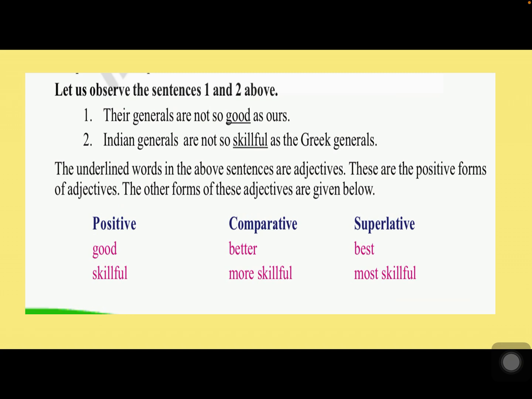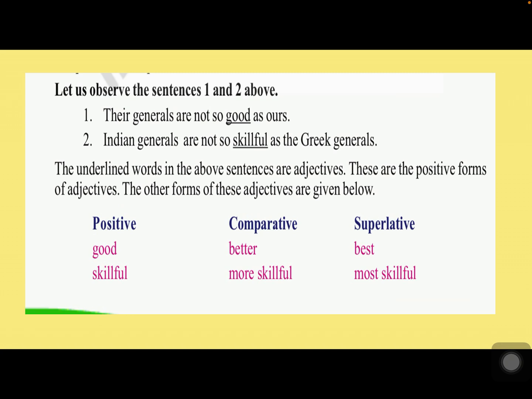So why is this more and most added, children? Because skillful, when you pronounce it, is a word of two or more syllables. What is a syllable, children? I told you how when we pronounce this, in 5th standard you learnt it. So whenever we are pronouncing a word, the syllables are divided according to the pronunciation.